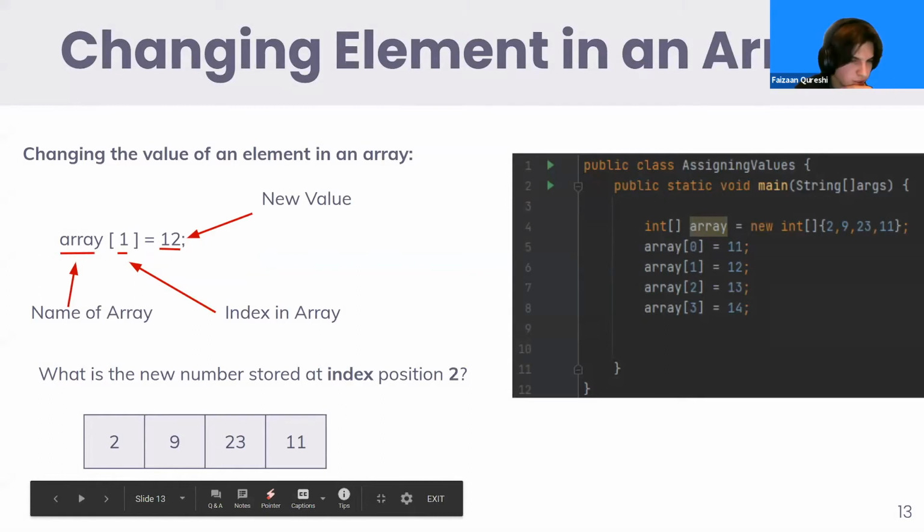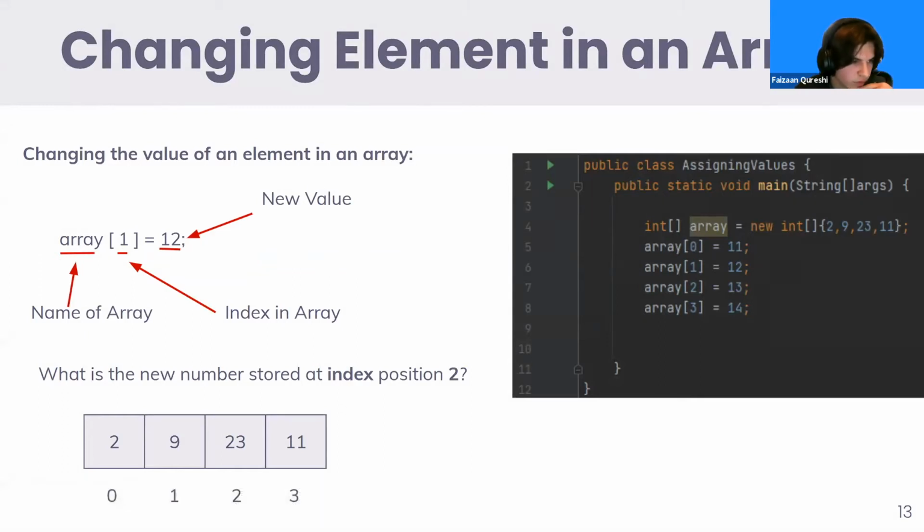So, changing an element in an array. What if your array has a value that isn't wanted or needed? And is this array permanent? The value in an array can be changed. However, the number of values in an array cannot.